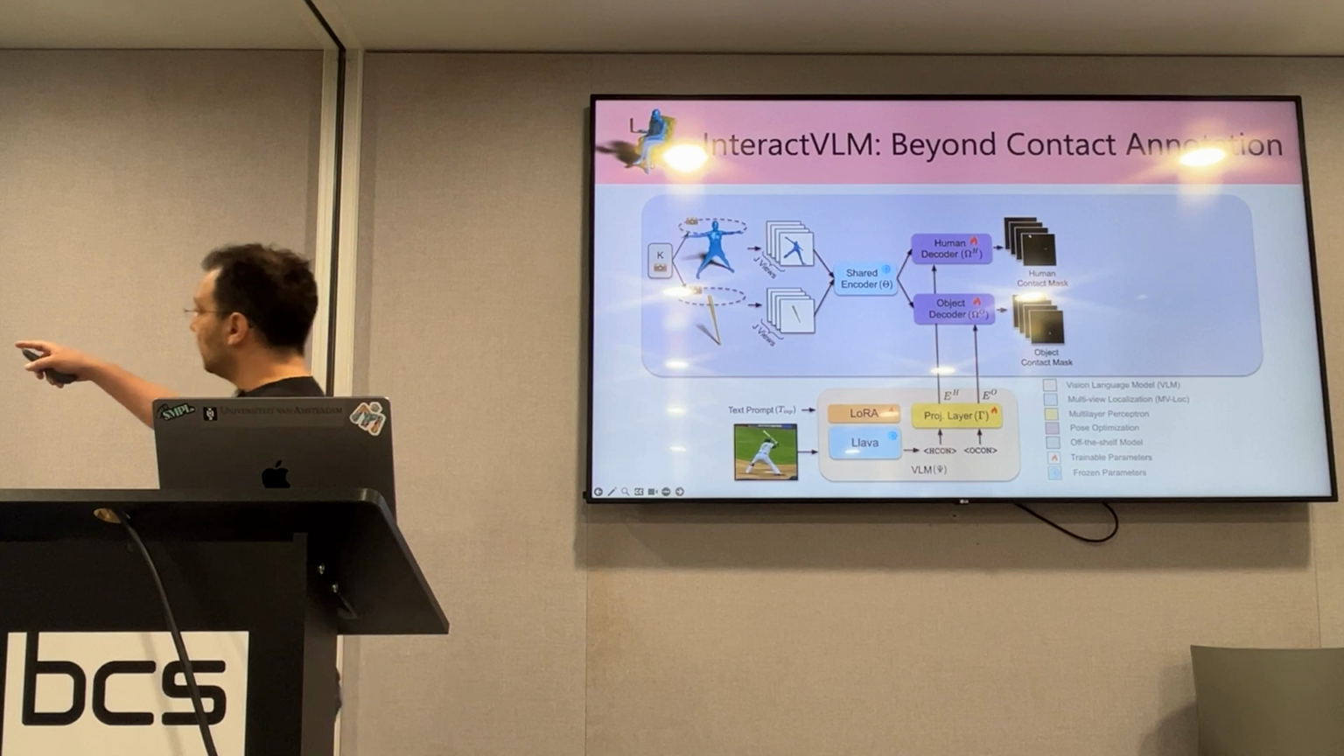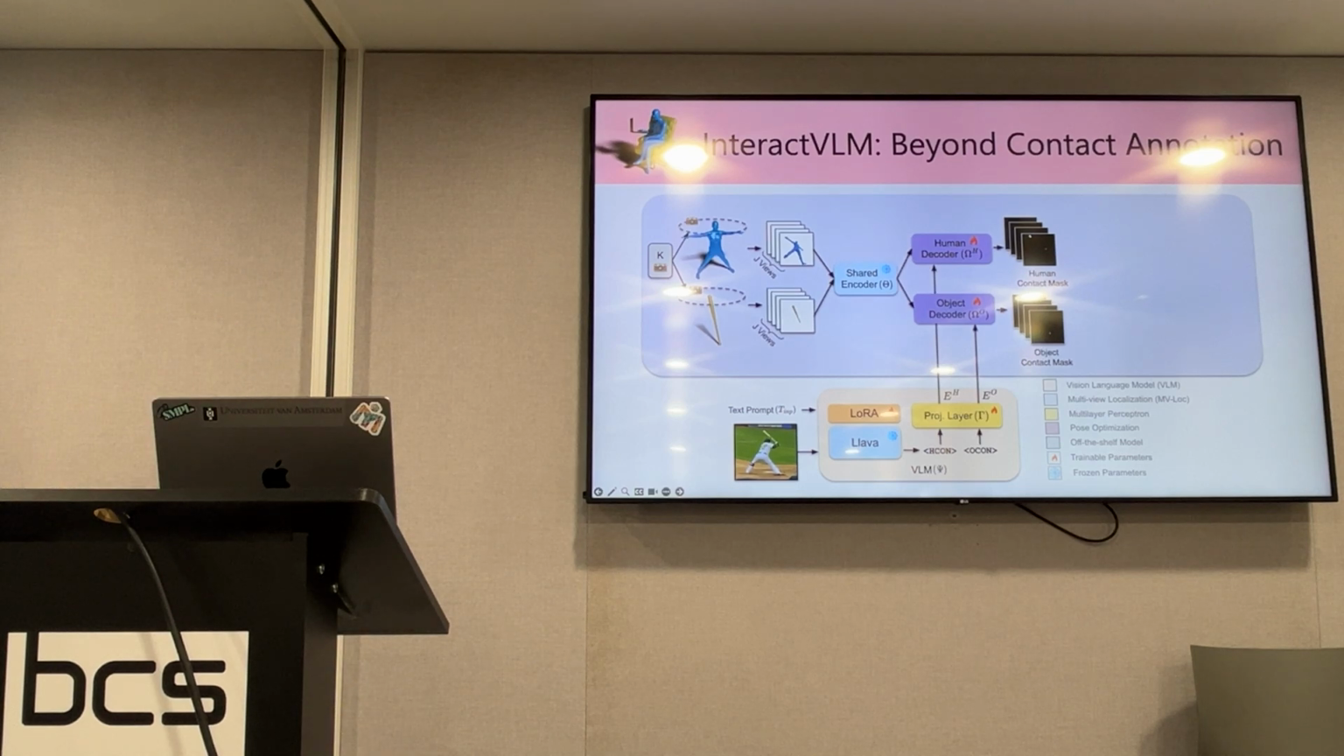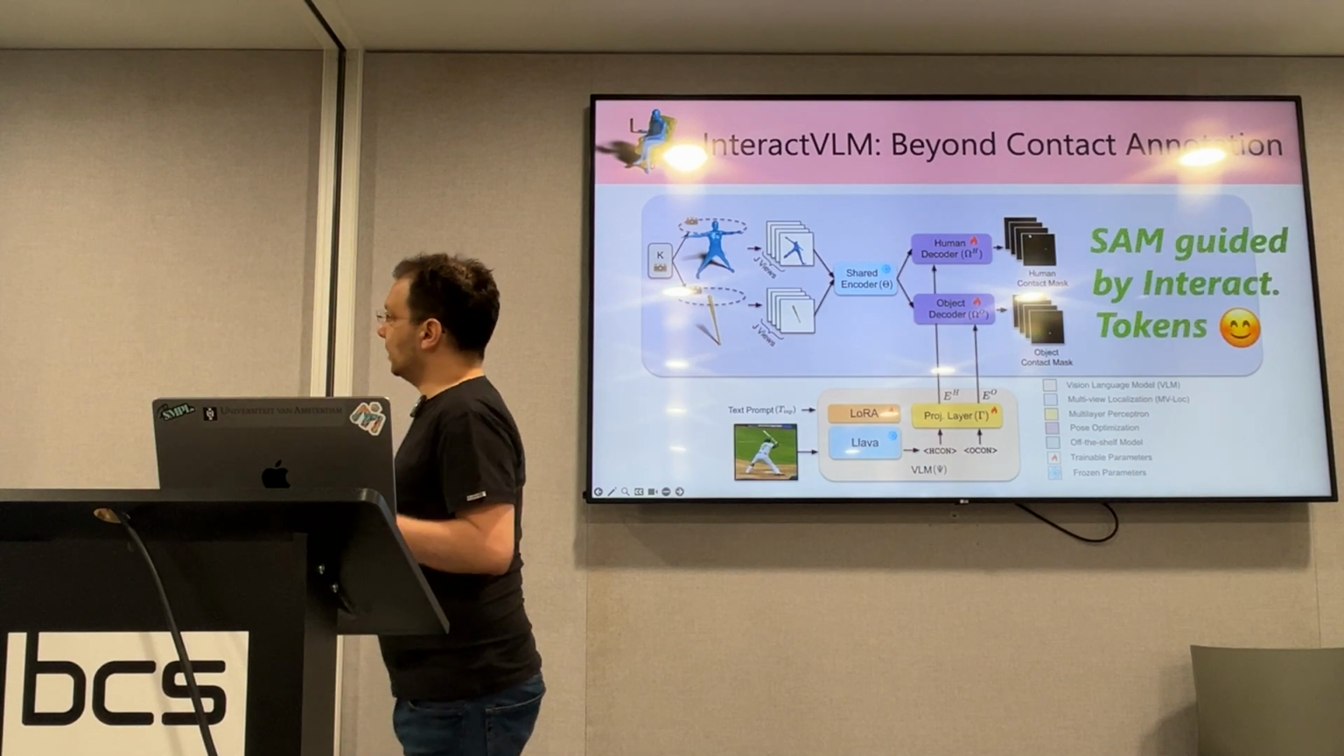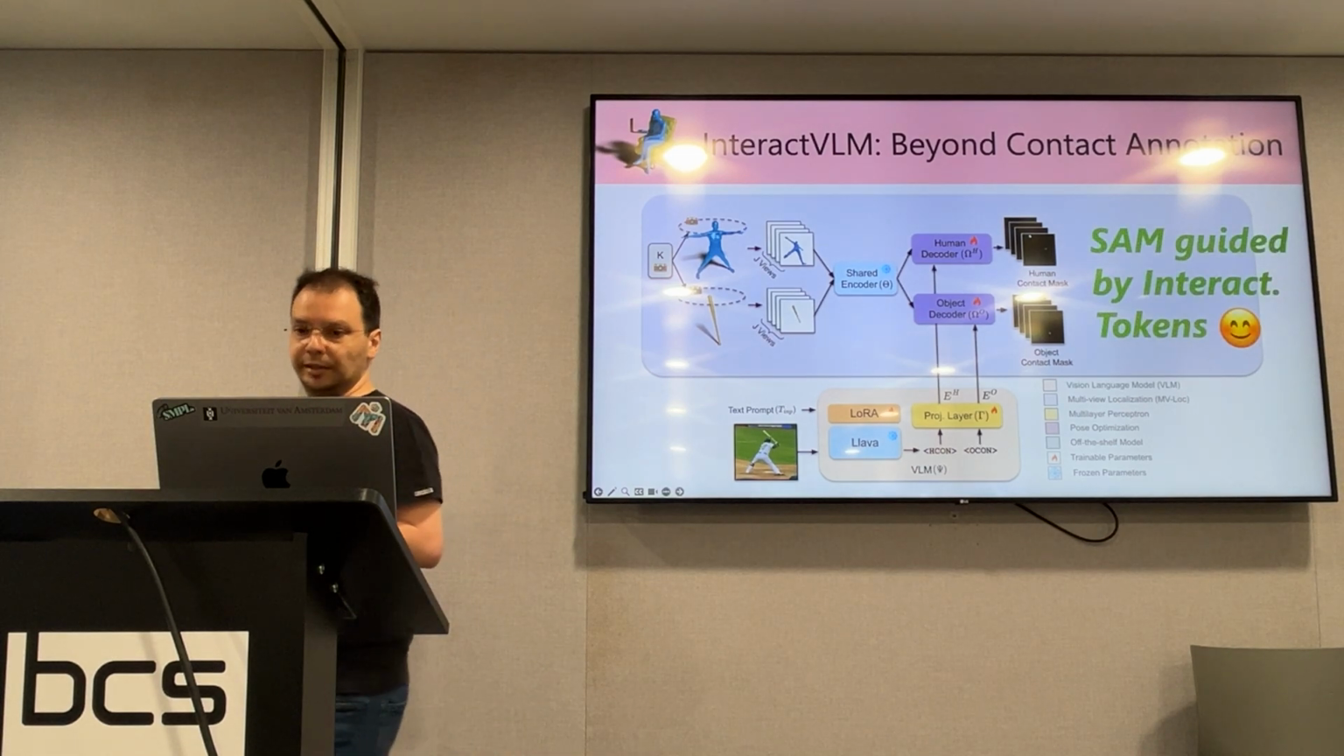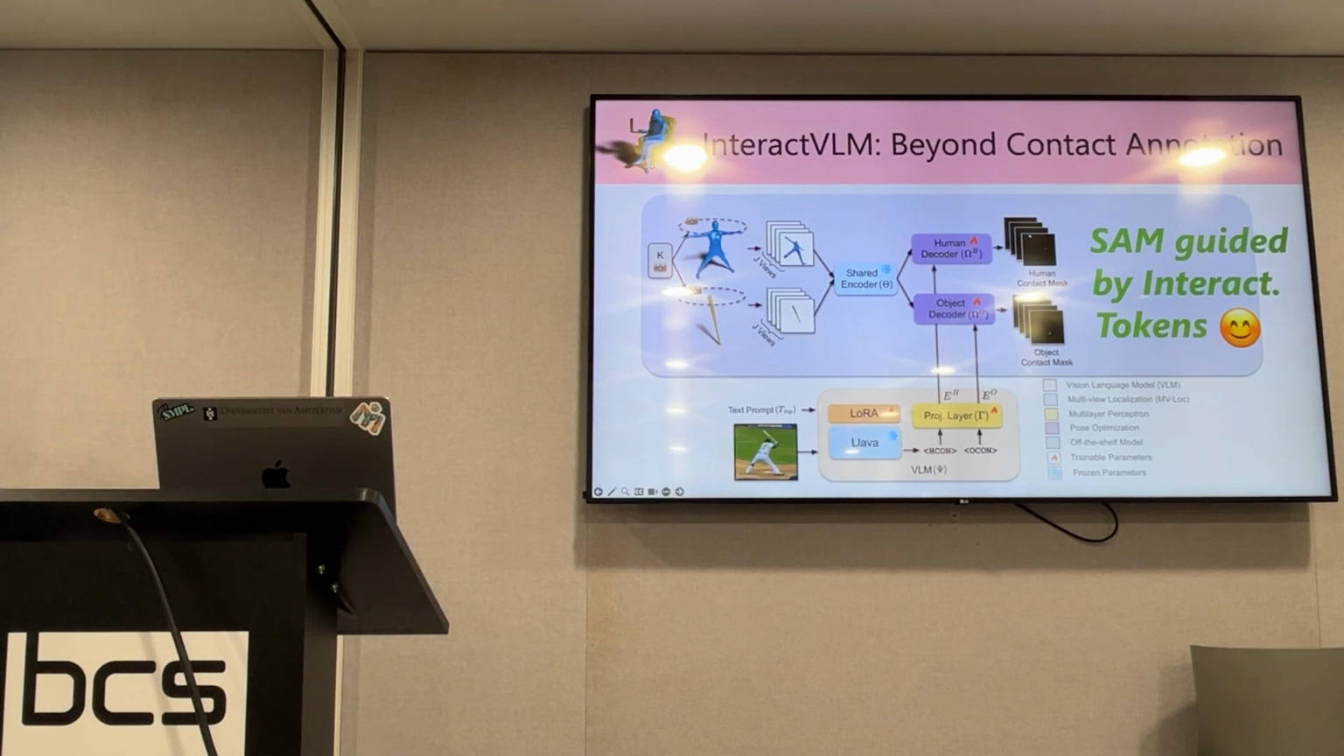Then we embed these images into a shared encoder. And we have two decoders, one for the human, one for the object. And these decoders are guided by the tokens that our VLM generated earlier. So we have this SAM-like model that is guided by the interaction tokens. And after detecting contact in 2D, these are two-dimensional masks, now we can lift them in 3D.